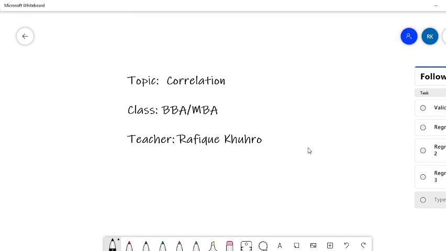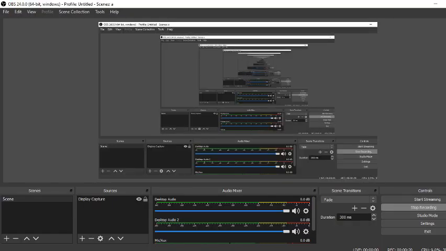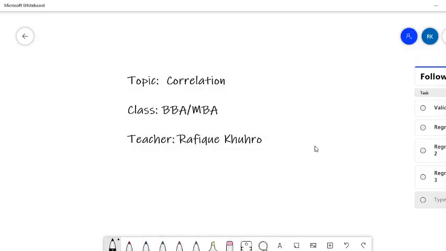In the previous lecture I told you that after reliability we will not go towards validity. Rather, we will first discuss correlation. Why? Because correlation is also involved. There is a step of correlation, or a need for the result of correlation, to identify the validity of a scale. So first we will cover correlation, and in the next lecture we will discuss validity.